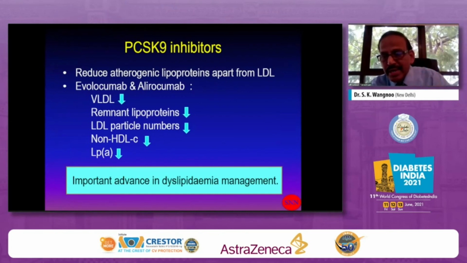It not only reduces the LDL, it reduces the VLDL, remnant lipoproteins, LDL numbers come down, non-HDL cholesterol comes down. And when you concentrate on non-HDL cholesterol, if you're bringing it down, that means it subsumes all the bad effects of triglyceride. The only drug that has shown 25% reduction of lipoprotein(a) has been seen with the administration of evolocumab and alirocumab in studies. But it is not being recommended now. But what has been witnessed in the studies tells me that it is a potent drug, not only to reduce other abnormalities, but also lipoprotein(a), which is the problem in our patient.